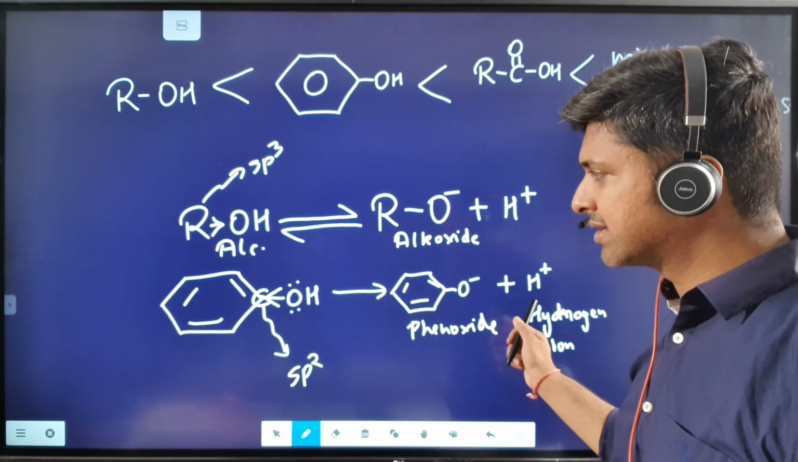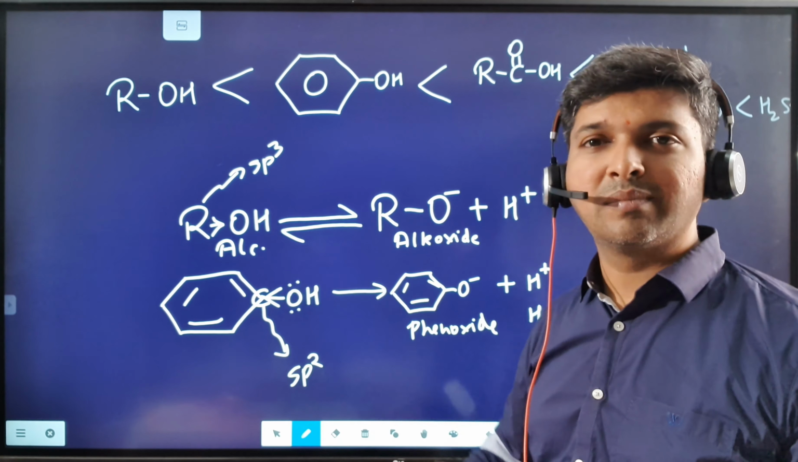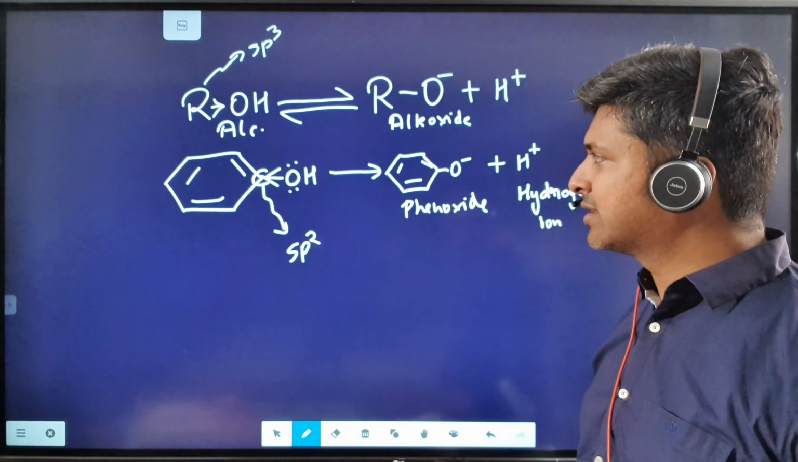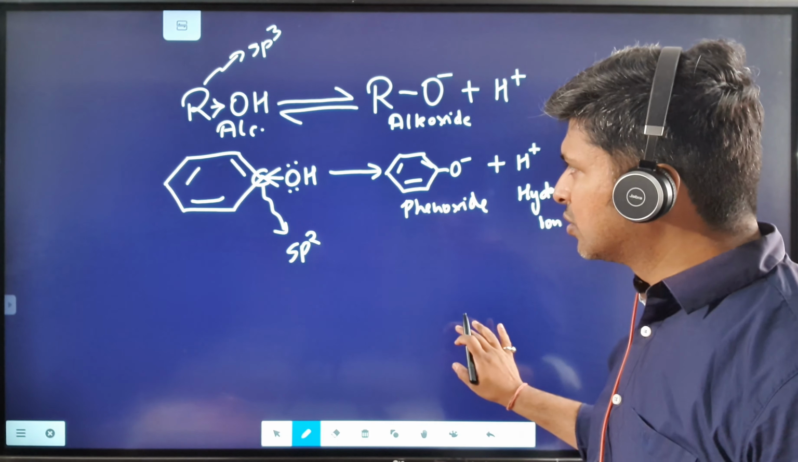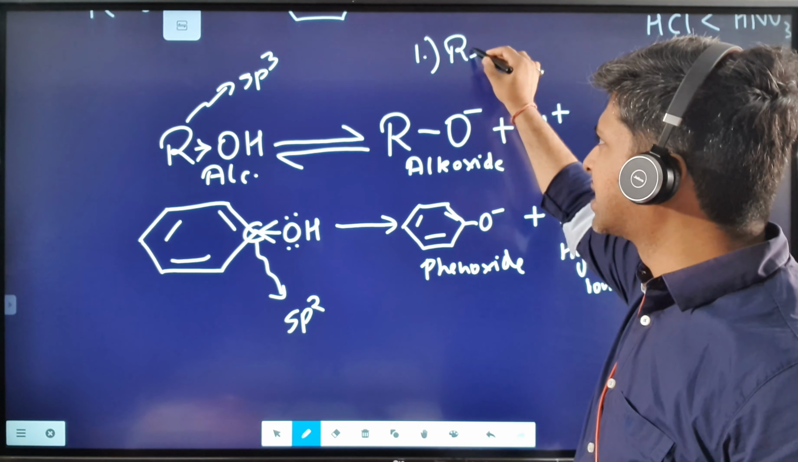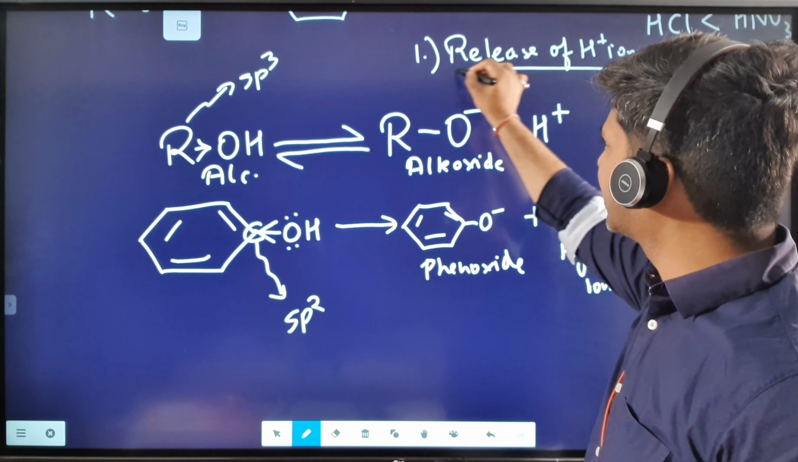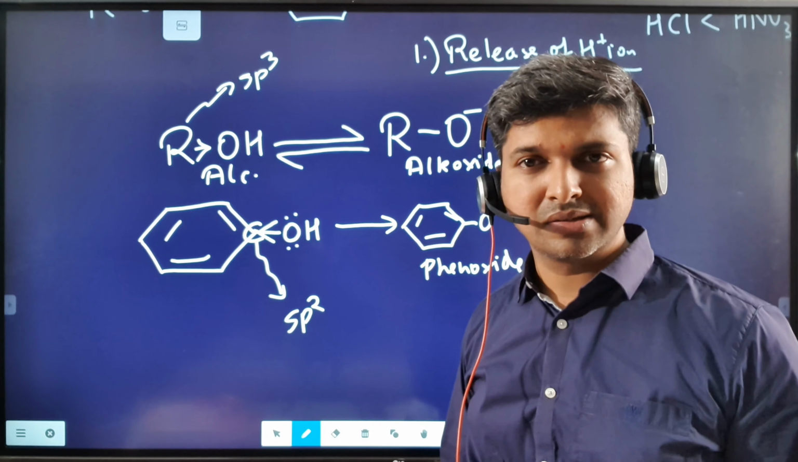That's the reason why it is becoming acidic, and it can donate hydrogen much more easily as compared to alcohols. You know from the very beginning that the ones who donate H plus ions are more acidic. The first point we spoke about is the release of H plus ion. The release of H plus ion is much easier in phenols as compared to alcohols. Why? The reason is sp2 hybridized carbon versus sp3 hybridized carbon.